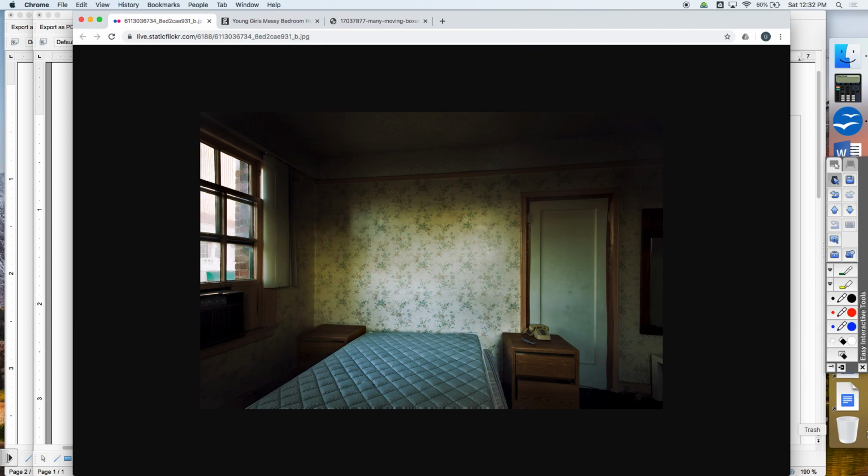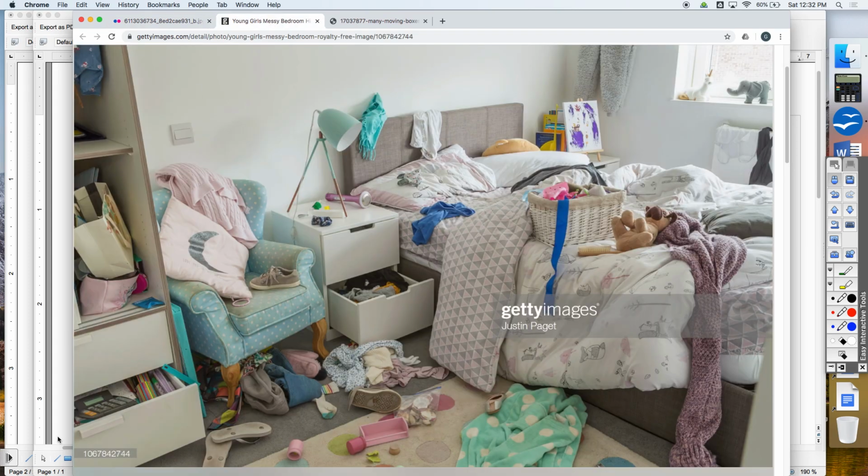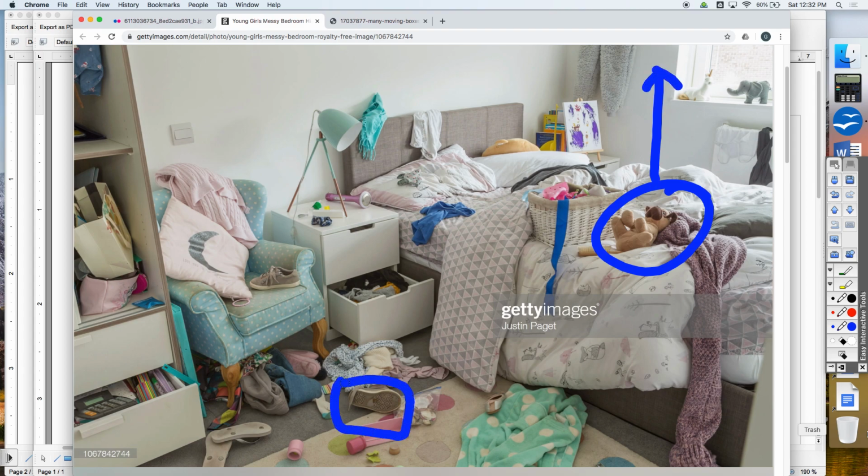Let's look at a different possibility, a much more realistic possibility based on who your friends are. You walk in and this is what you see. I don't think it makes sense to just grab stuff and carry it to the truck, right? You could just grab this shoe, come back and grab this shoe, come back and grab the lamp. But this is really ineffective. This is just too much of a mess to start moving.